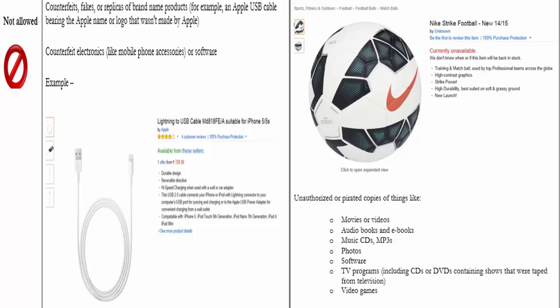Unauthorized or pirated copies of things like movies or videos, audiobooks and ebooks, music CDs, MP3s, photos, software, TV programs which include CDs or DVDs, and video games are not allowed to be listed on the Amazon.in platform.